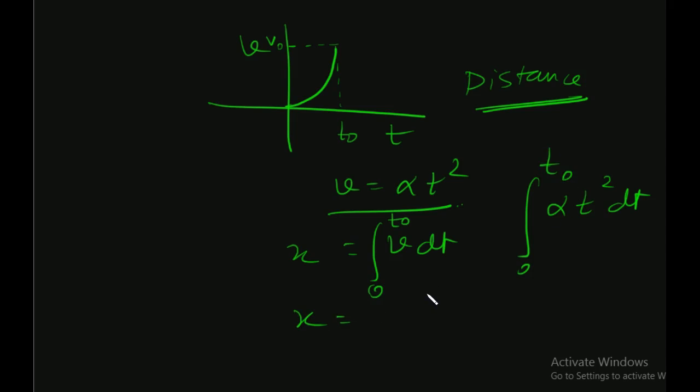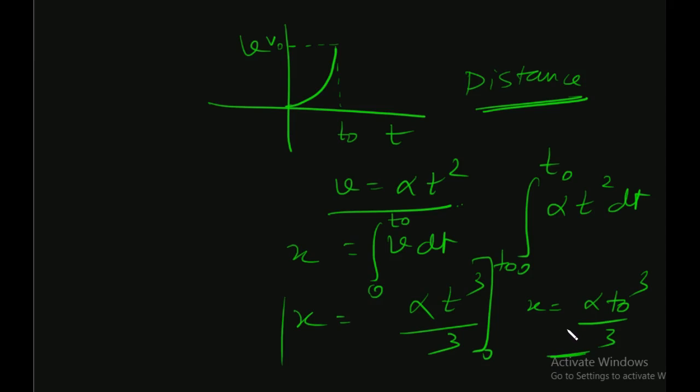You should all know it. If you don't know it, you will never pass. Putting the limits is very essential. X would be equal to alpha T0 cube by 3. This is the answer.